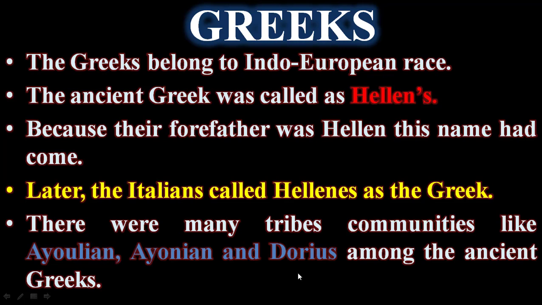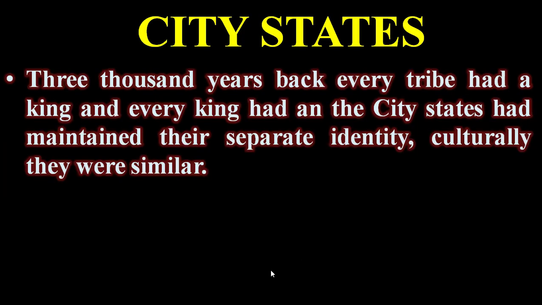There were many tribes and communities like Aeolian, Ionian and Dorians. Among the ancient Greeks, different tribes and communities were living in Greece. Whereas the very important city-states, we are going to get more information.